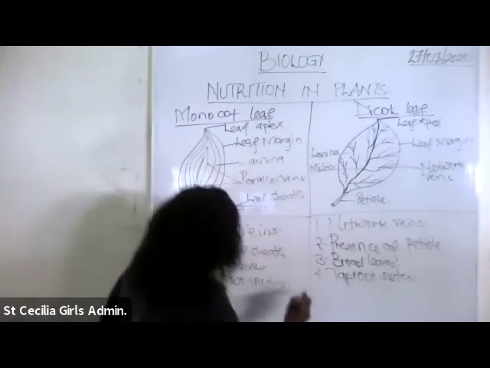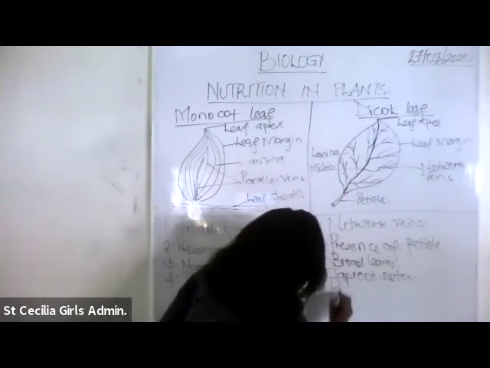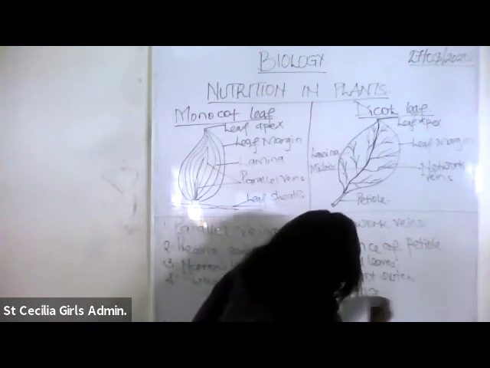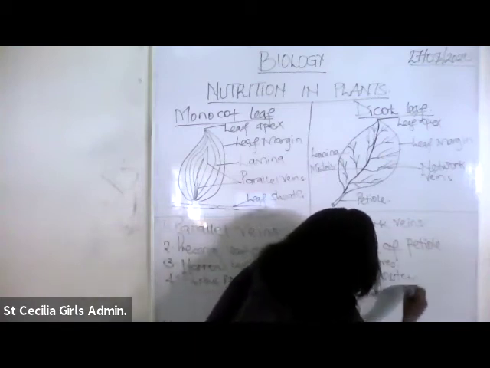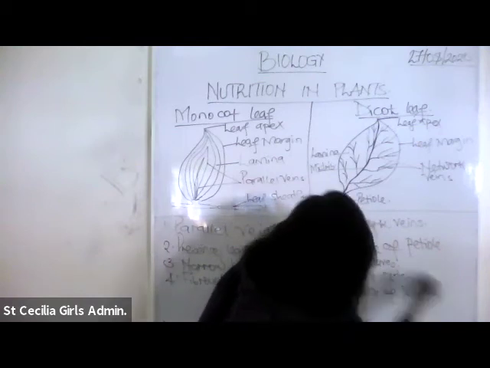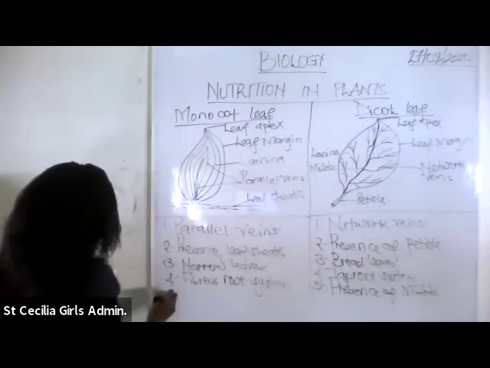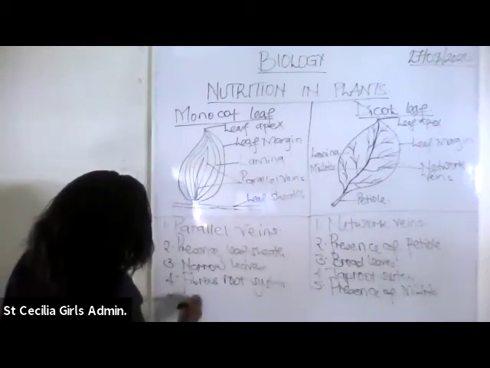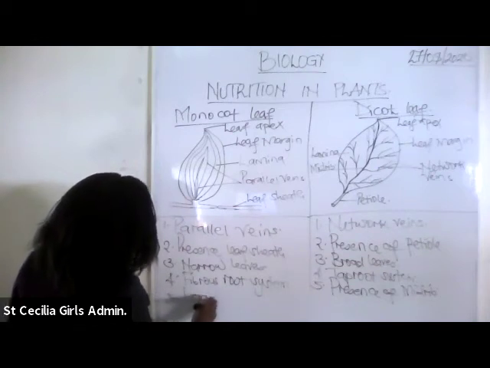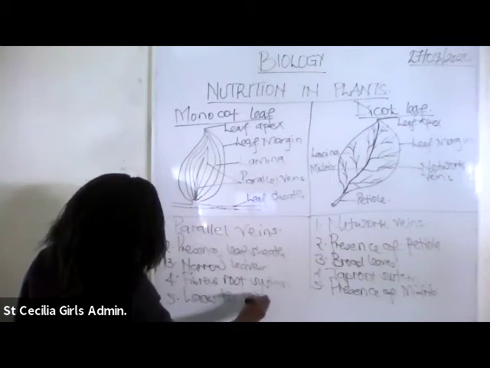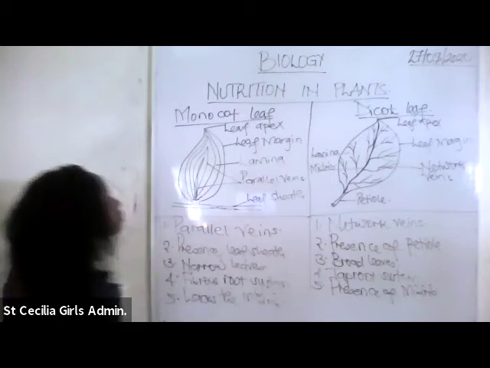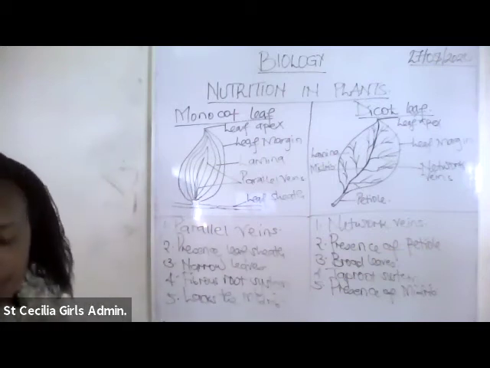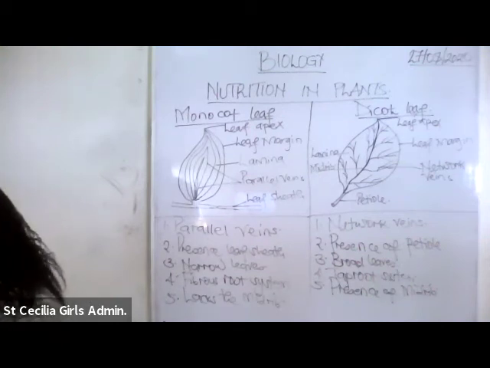So there is the presence of midrib. This one lacks the midrib.